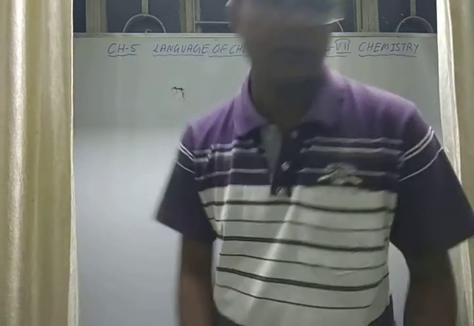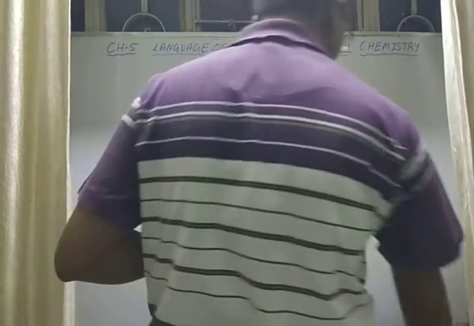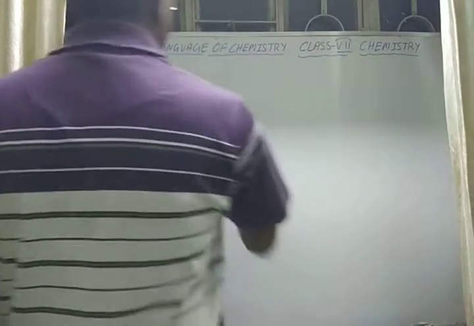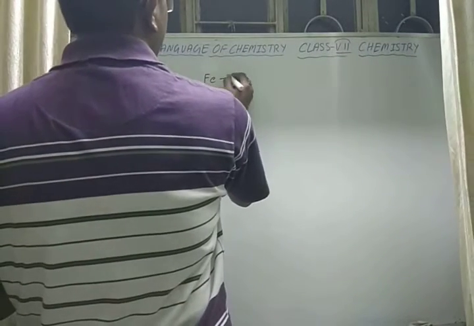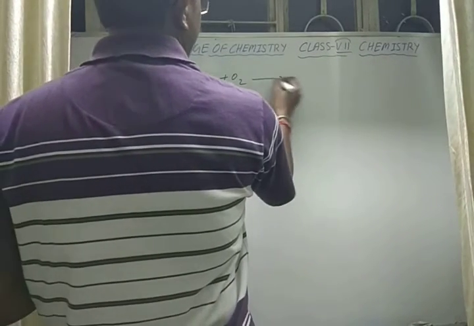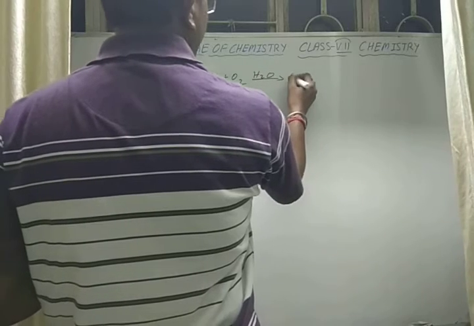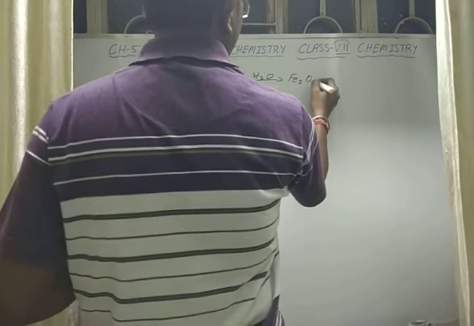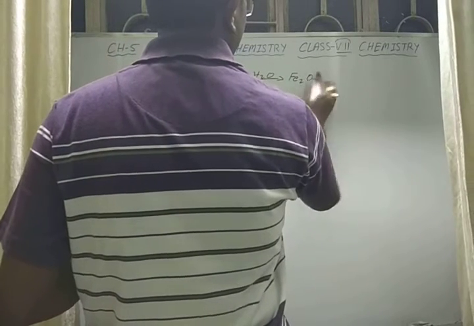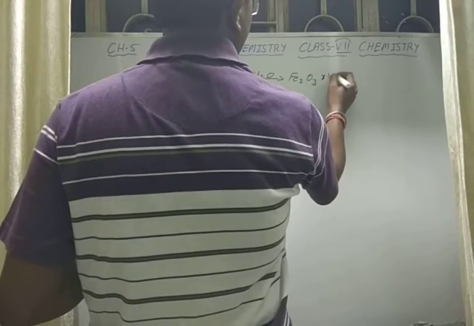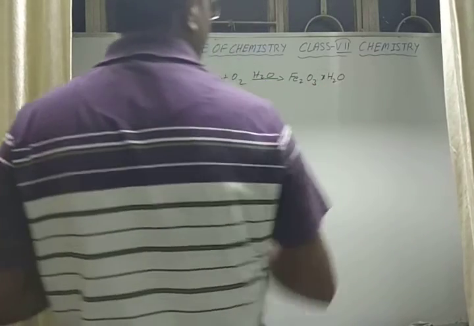If you see the reaction that takes place here, Fe plus O2 in the presence of H2O gives Fe2O3.xH2O. What is meant by X?